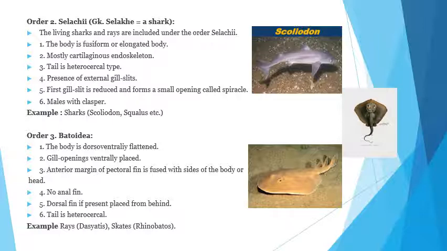The anterior margin of the pectoral fin is fused with the side of the body. No anal fin is present. Dorsal fin, if present, is placed far behind, and tail is heterocercal. The examples of these are the rays and skates. Torpedo comes in this order.